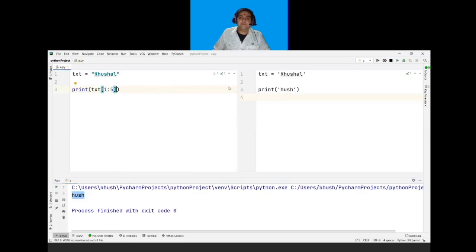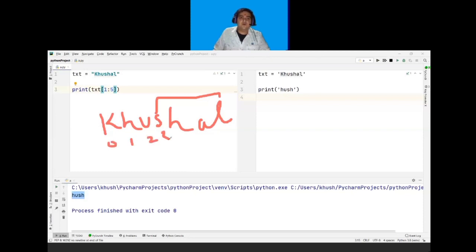Let's see another example with the same value, which is Khushal here. I want to print this SHAL. Remember the indexing 0, 1, 2, 3, 4, 5, 6.